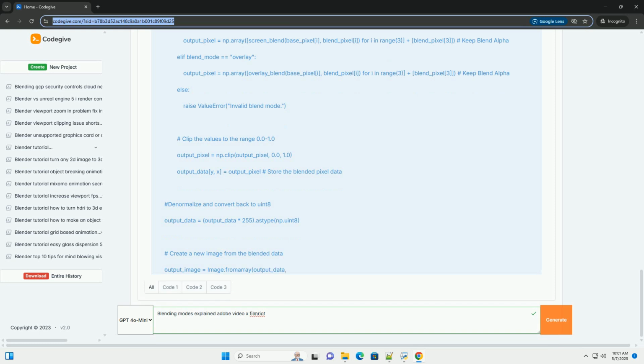G, color blending. These modes affect specific aspects of the base color based on the source color, such as hue, saturation, color, and luminosity. Hue replaces the hue of the base color with the hue of the source color, while keeping the saturation and luminosity of the base color. A complex operation involving conversion between color spaces, typically RGB to HSL or HSV.